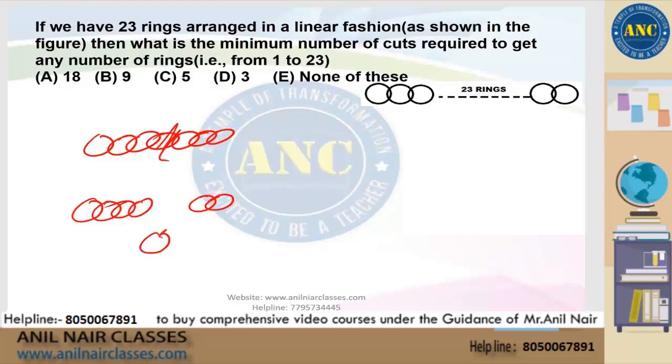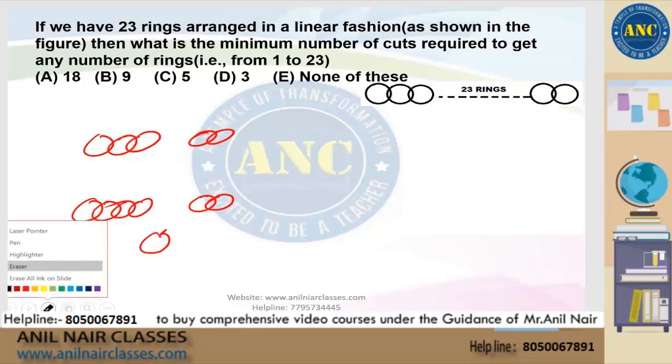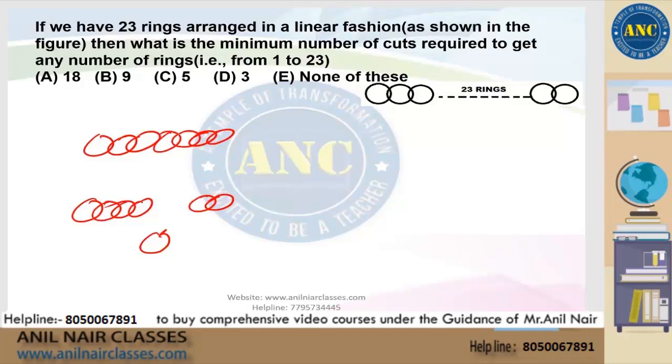This is where the cut was that we are trying to identify. So we had 7 rings, and we cut it somewhere here, and this is the cut piece. So we can give 1, we can give 2, we can give 2 plus 1, that is 3. We can give 4, 4 plus 1, 5, 4 plus 2, 6, and 4 plus 2 plus 1, 7. So all numbers are possible.